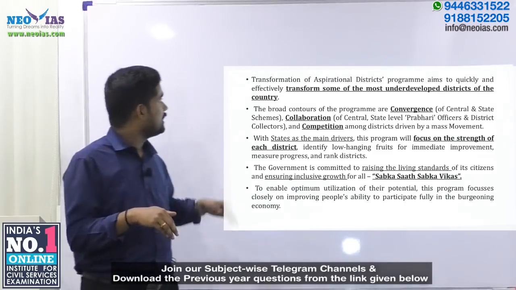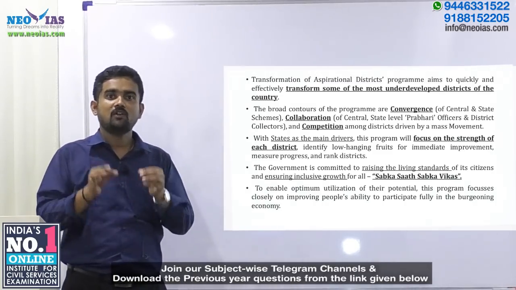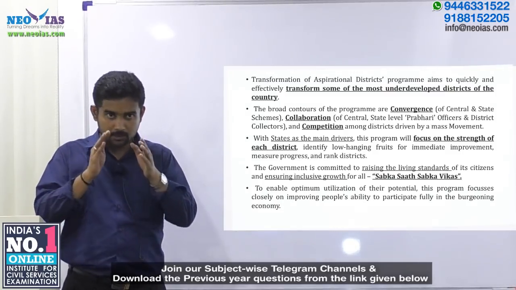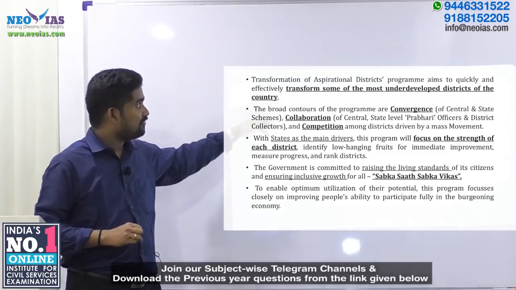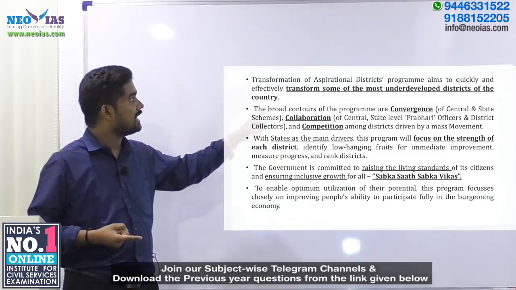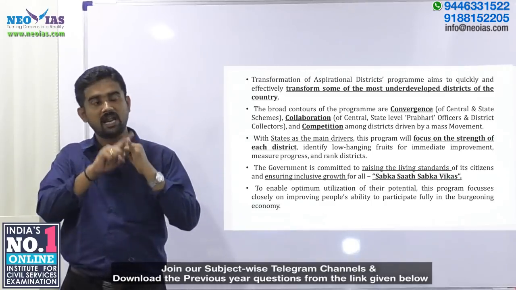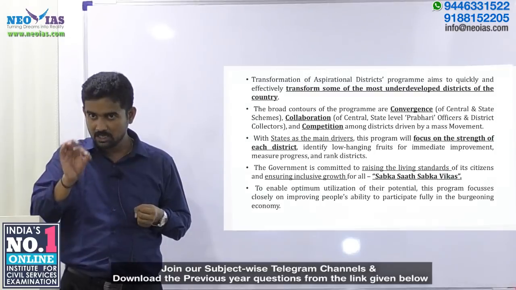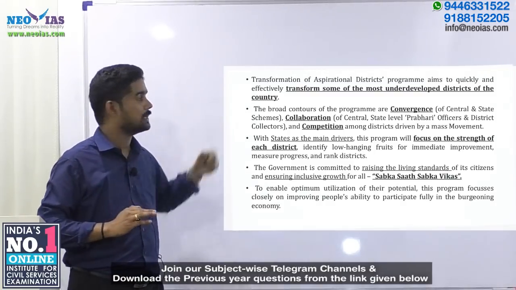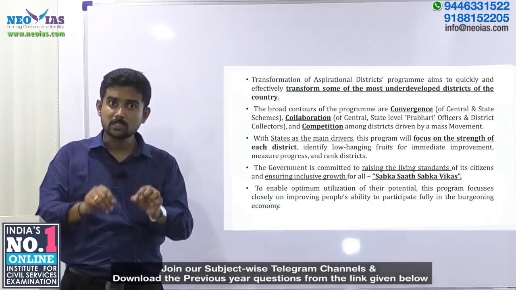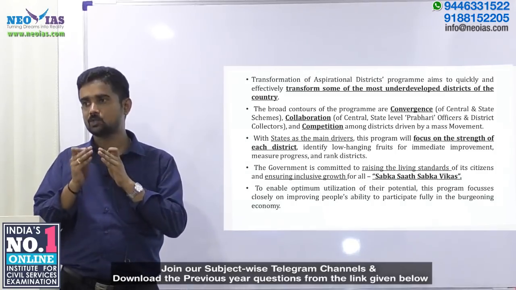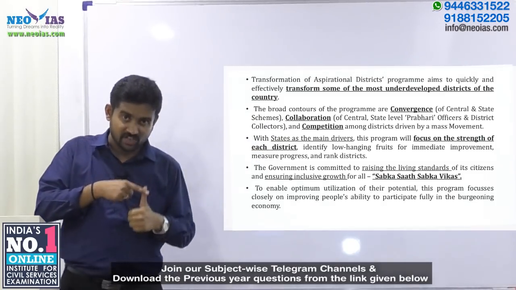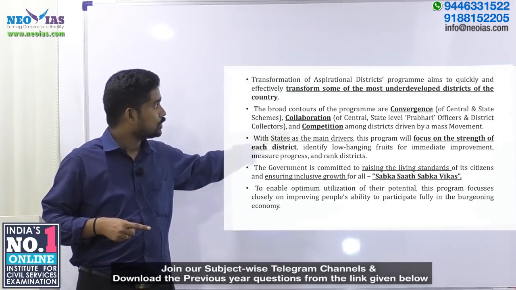With this background, we have this program of transformation of Aspirational Districts. What is the aim of this program? It aims to quickly and effectively transform some of the underdeveloped districts of the country. How? The program has three keywords associated with it: convergence, collaboration and competition.